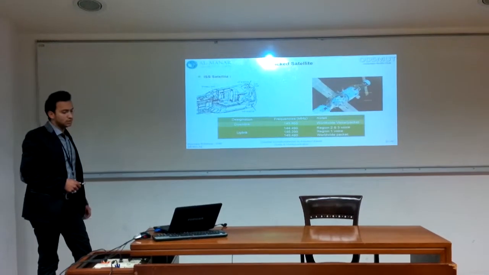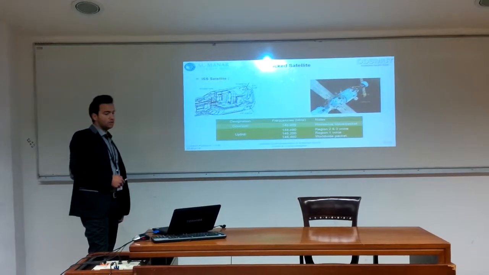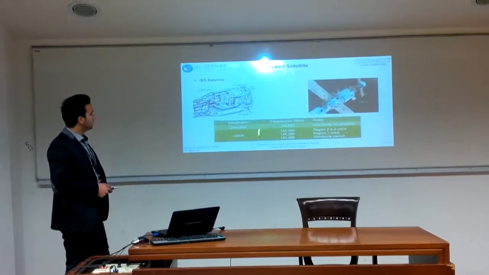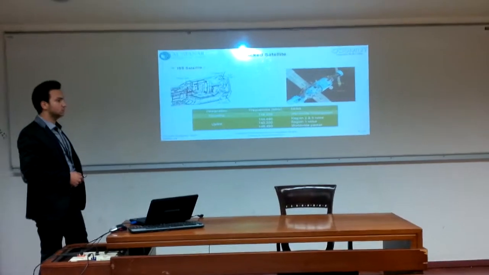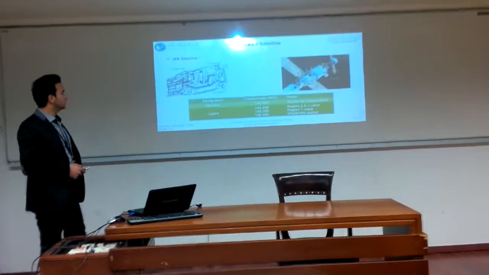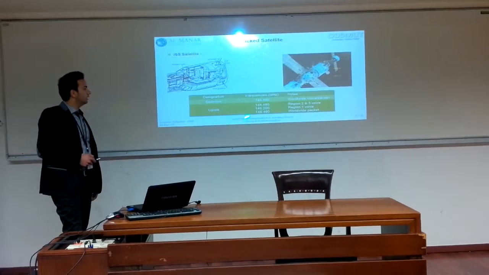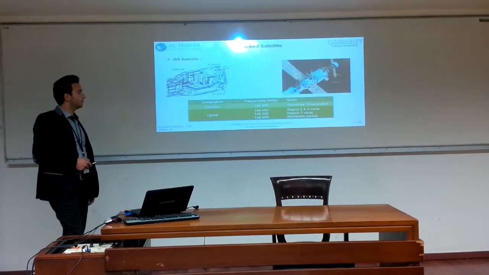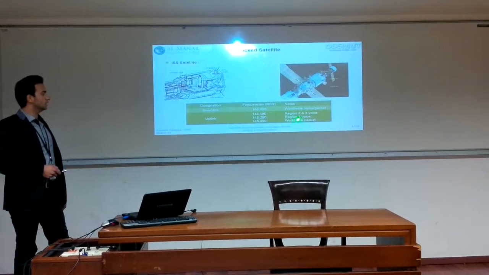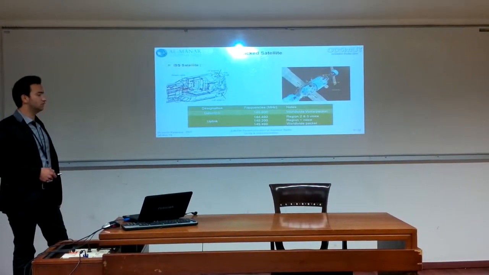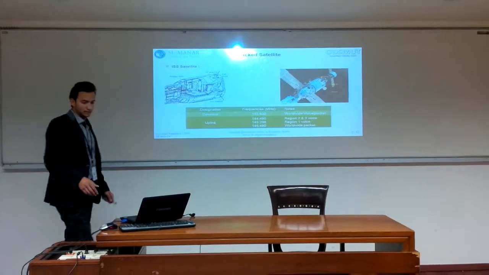ISS is the only satellite where we can find people to communicate with, and these are the frequencies allocated for this satellite. As a downlink, they use 145.8 megahertz. And regarding the Middle East, it's classified as region 1, so we use 145.2 megahertz as an uplink.